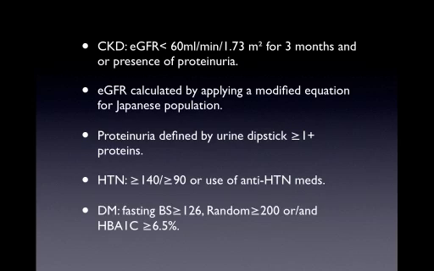For the definitions, they used CKD as the same definition: GFR less than 60 for 3 months or presence of proteinuria for more than 6 months. They calculated eGFR through a modified equation for the Japanese population. We know that this population is different from our population group. The proteinuria was defined by urine dipstick of 1 plus protein or more for more than 3 months. For their definition of hypertension, they said that blood pressure should be more than 140 by 90, or they should be on some antihypertensive medications. For the definition of diabetes, they used fasting blood glucose more than or equal to 126, random more than or equal to 200, and HbA1c more than or equal to 6.5%.